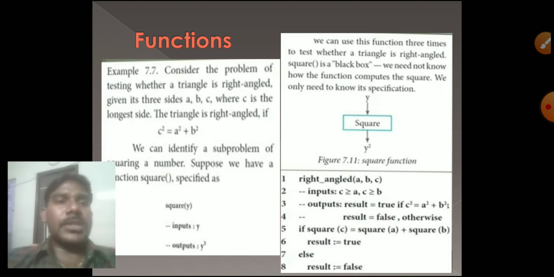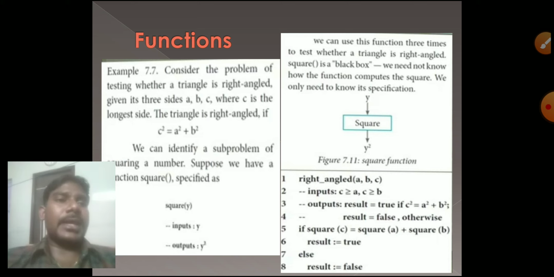So I divide it and identify the subproblems. Suppose we have the function square. The function name is square, of y. So in the bracket itself I give y. Input is y. What output do I have to find? Output is y square. Here on the right-hand side, square is the function name, y is the input, and the output is y square. Below that, I have to write an algorithm.